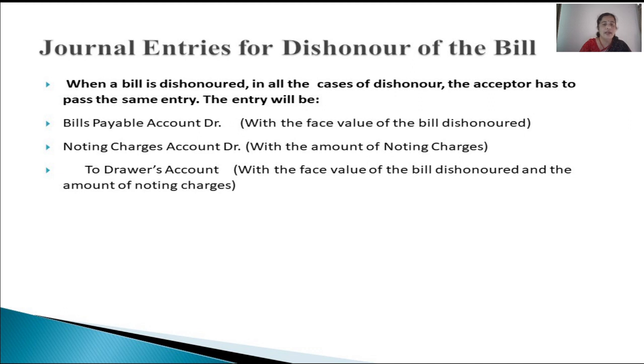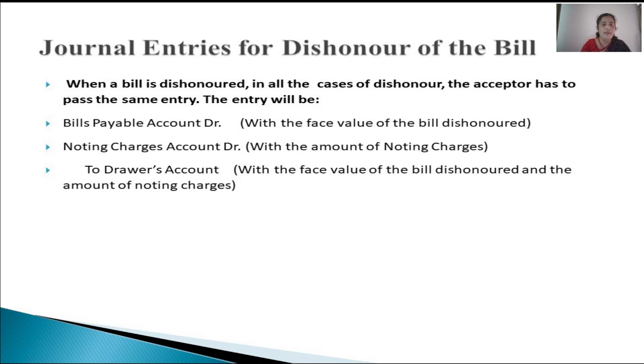But whoever has paid it temporarily, for the time being, now later the drawee or the acceptor has to meet finally the amount of noting charges. So it is his expense. Because of his default, he has been made to pay noting charges to the notary public, right? So noting charges account debited. It is an expense, nominal account, debit all losses and expenses. Then to drawer's account. Drawer, personal account, debit the receiver, credit the giver of the benefit.